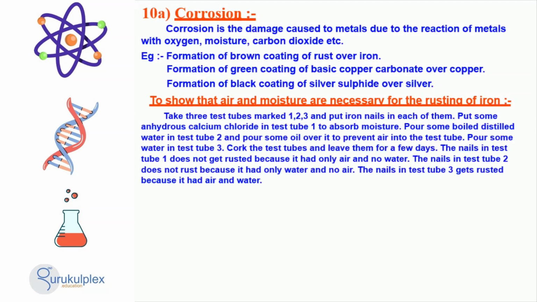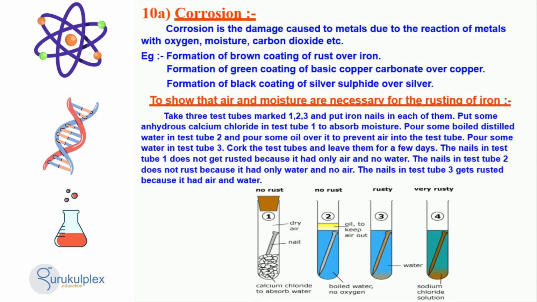Corrosion is a natural process that causes destruction of metals due to reaction with oxygen, moisture, carbon dioxide and other elements. Rust on iron is a prime example of this phenomenon, as is the green coating of basic copper carbonate on copper and black coating of silver sulfide on silver.